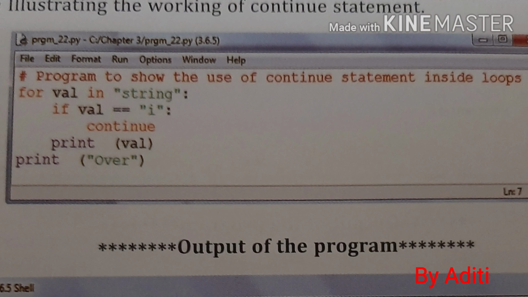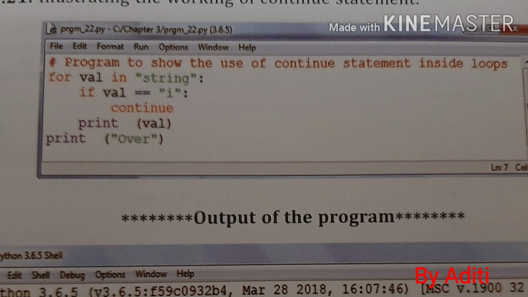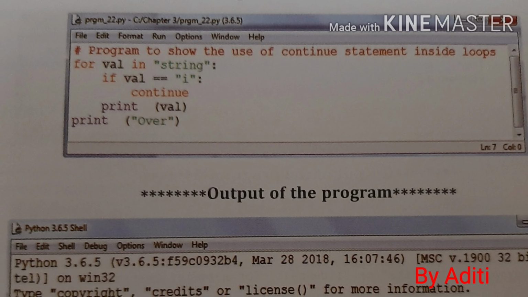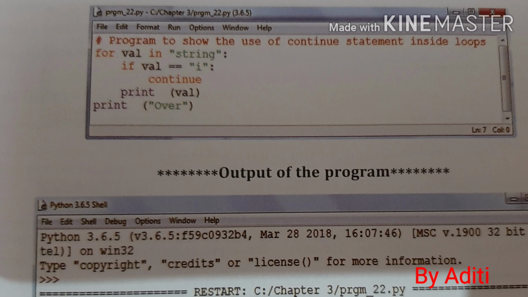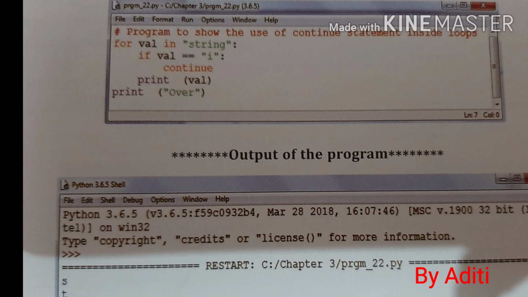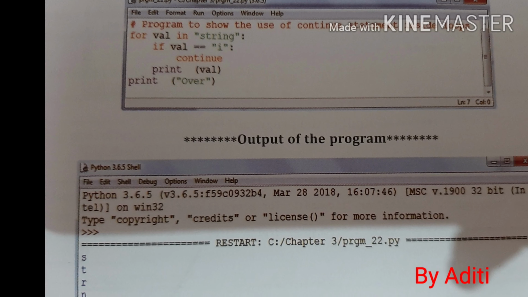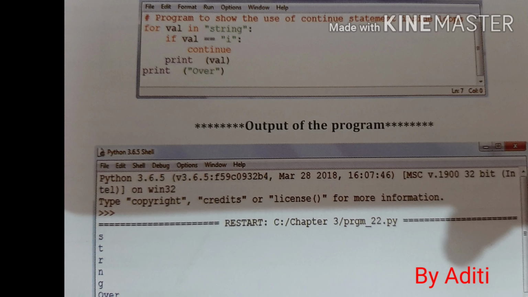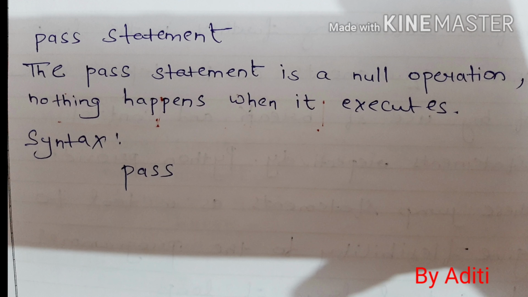This program is the same as the above example, except the break statement has been replaced with continue. We continue with the loop if the letter is i, not executing the rest of the block. Hence, we see in our output that all the letters are printed except i. After that, when the loop terminates, it prints the last statement of the program, which is not a part of the for loop. Pass statement is another jump statement.